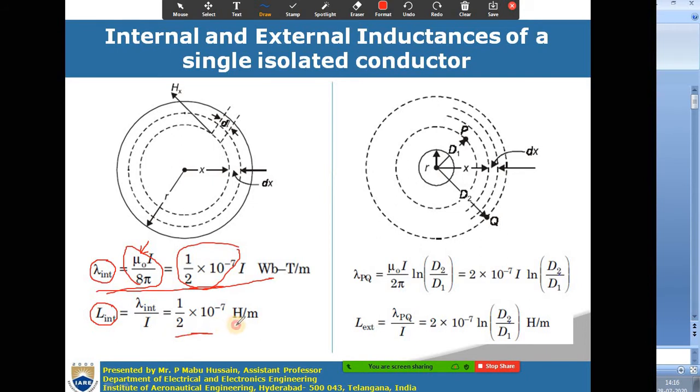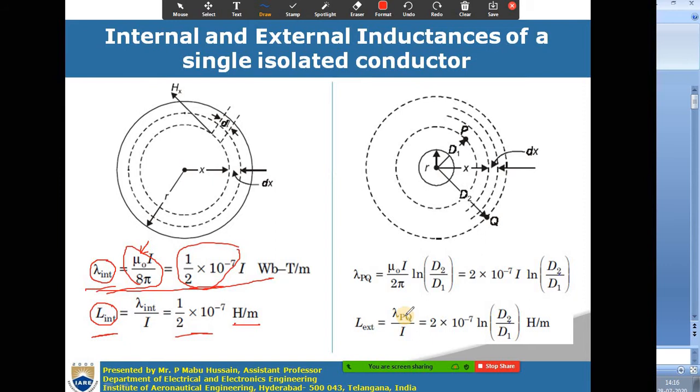The units for internal inductance are henries per meter. Actually inductance units are henries, but we considered only 1 meter length of the conductor. So the inductance we calculated here is only for 1 meter, so the units are henries per meter, not only henries. So this is the internal flux linkages and internal inductance.